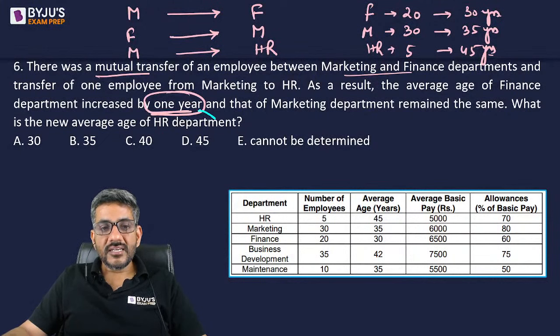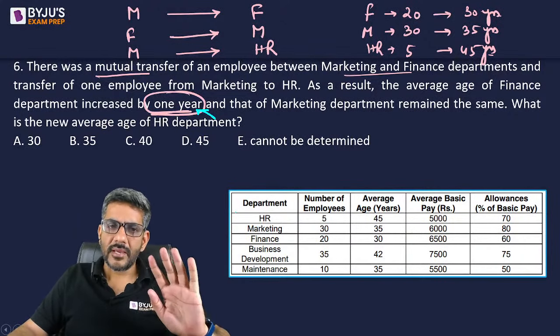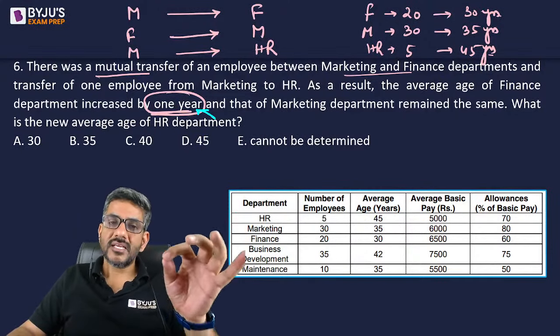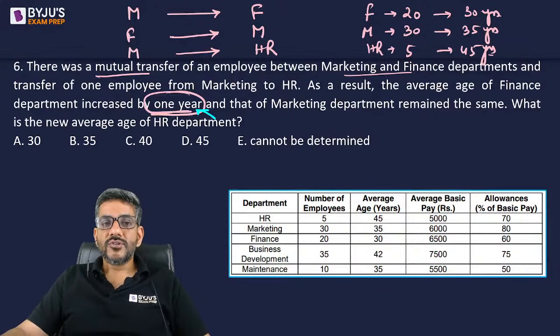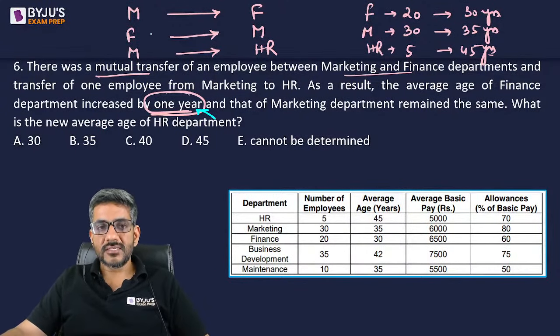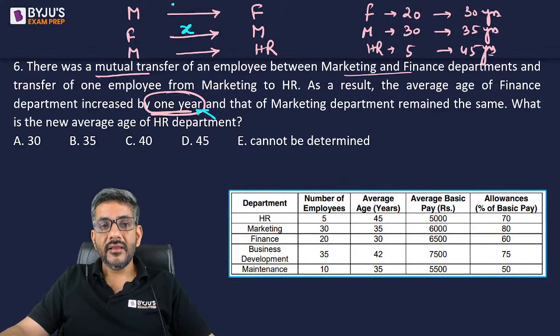If their average increased by 1 and they had a total of 20 members, they still have 20 members. One employee went, one employee came in. Can I say the total must have increased by 20? The total must have increased by 20. So the employee who went from finance, suppose his age was X, right? Then the employee who came from marketing must have had an age of X plus 20.